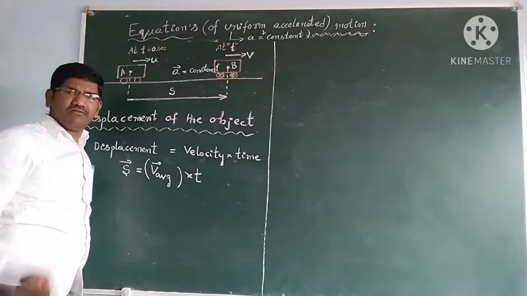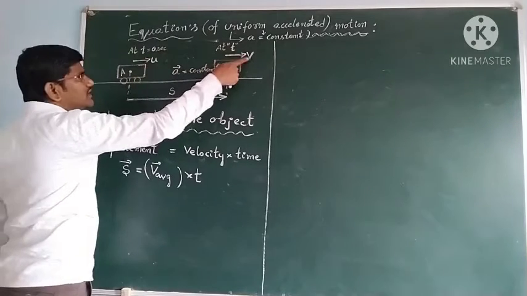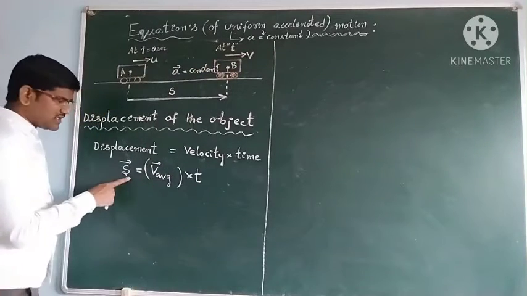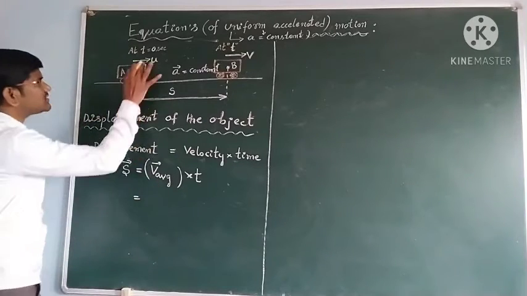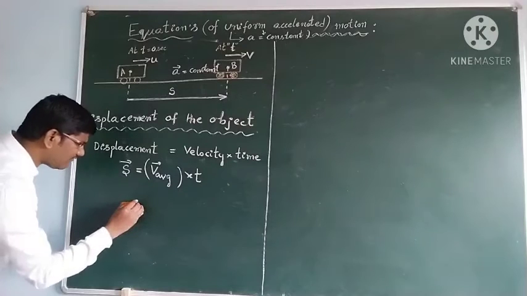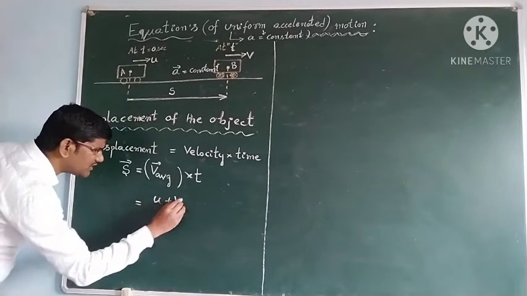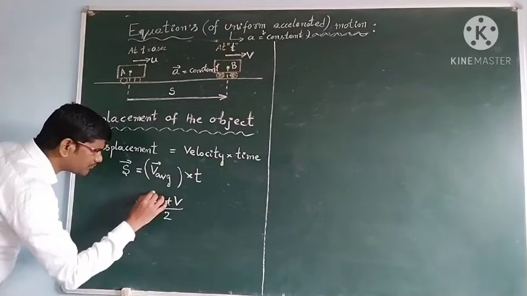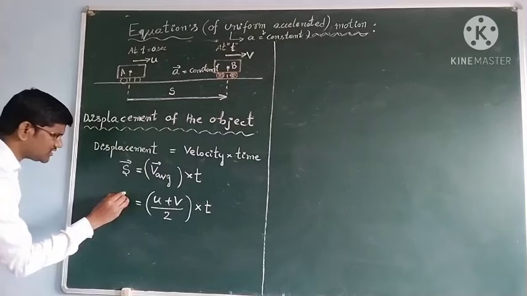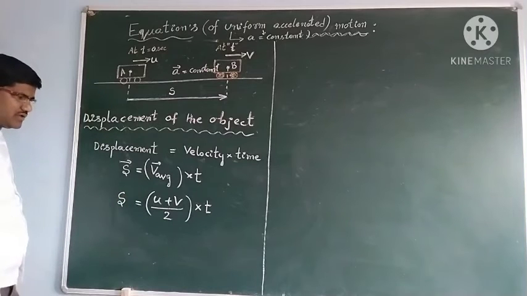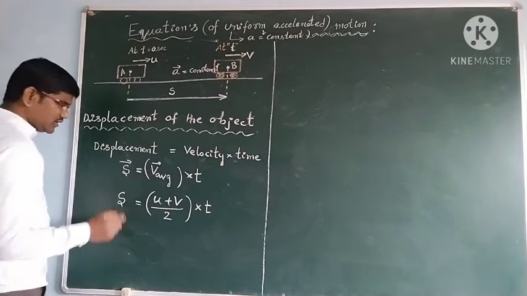Okay students, whenever an object is moving with a constant acceleration with initial velocity u and final velocity v, the displacement formula I am going to derive now. So average velocity means I have two velocities here, one is u, another one is v. So (u plus v) by 2, into, what do we write students? Time. So that is equal to the displacement. Okay. So this is the equation. So we got it.